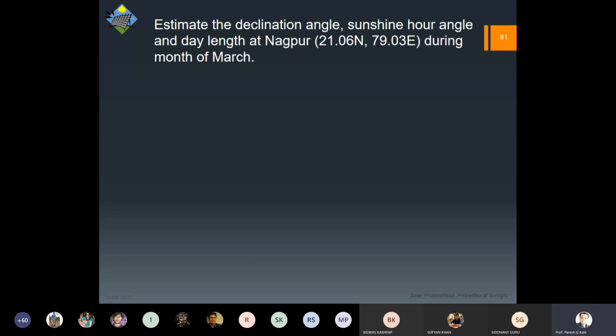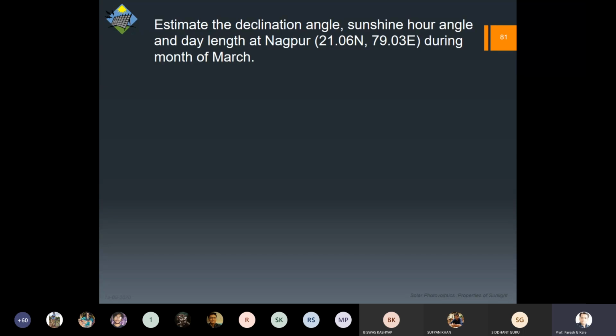Sunshine hour angle and day length. That is what we have to calculate. And we have changed the location a bit. It is at Nagpur, during the month of March. Now that is another change.